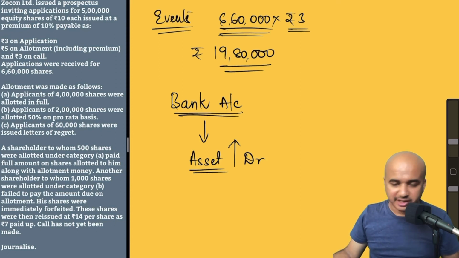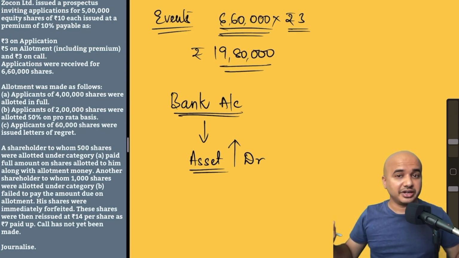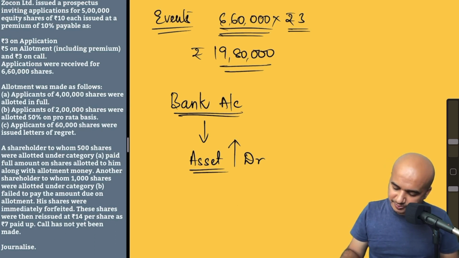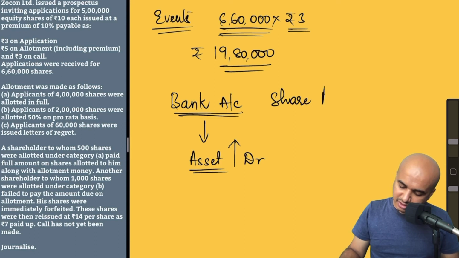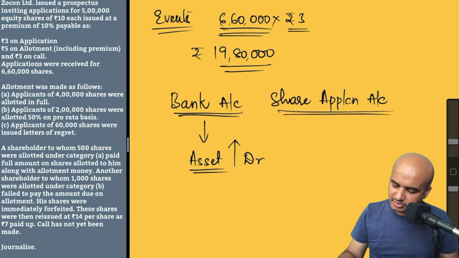What about the other accounts involved in this transaction? Now, can we simply receive the money and keep quiet and do nothing in return? Obviously, it is not the case. We have to give something in return. That is the core element of any contract. You receive something and you return something. So in this case, the company has not given anything in return yet. Therefore, we will create a liability, which we will call the share application account, or share application money, whatever it is.